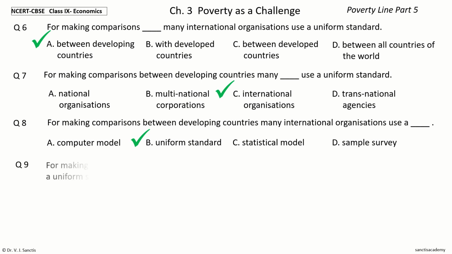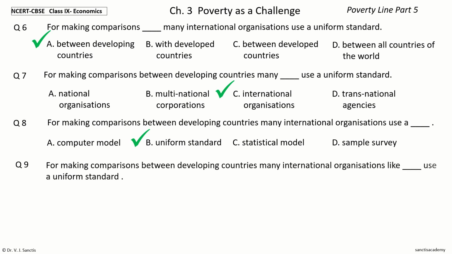Question 9. For making comparisons between developing countries, many international organizations like dash use a uniform standard. The options are UNICEF, UNESCO, Lehman Brothers, World Bank.